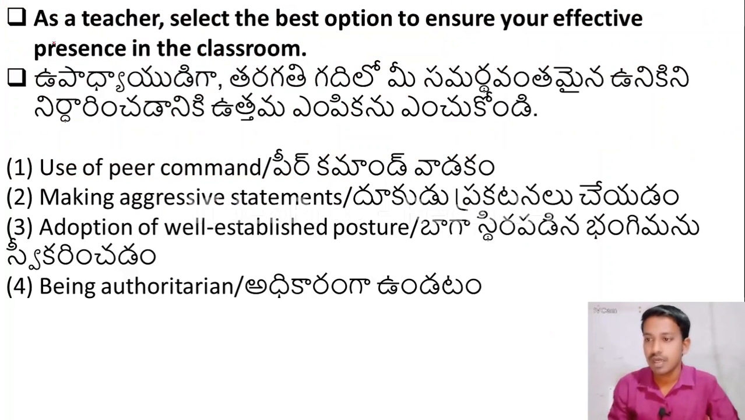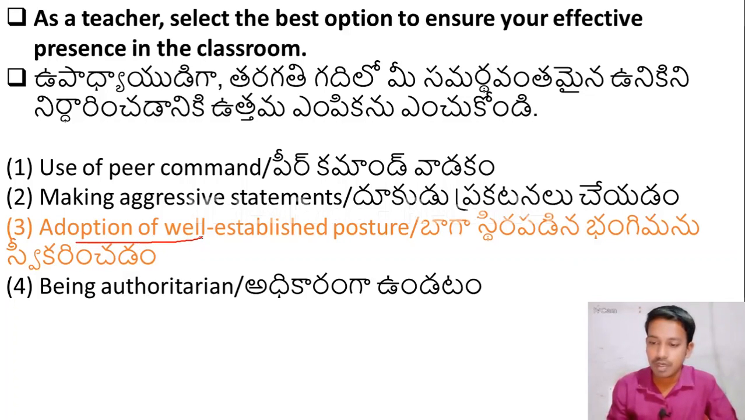Okay, as a teacher, select the best option to ensure your effective presence in the classroom. Option 1, use of peer command. Option 2, making aggressive statements. Option 3, adoption of well established posture. Option 4, being authoritarian. The right answer is adoption of well established posture.